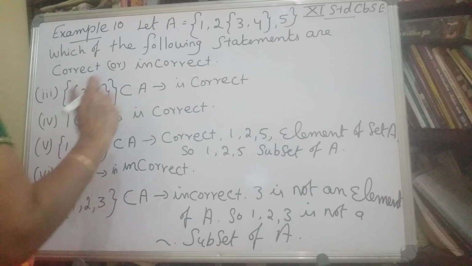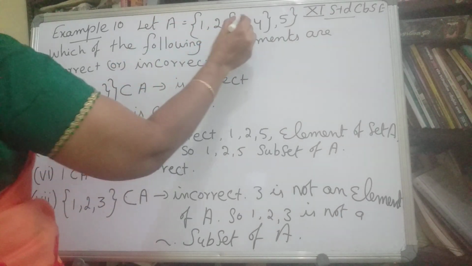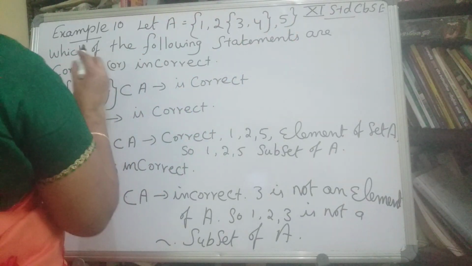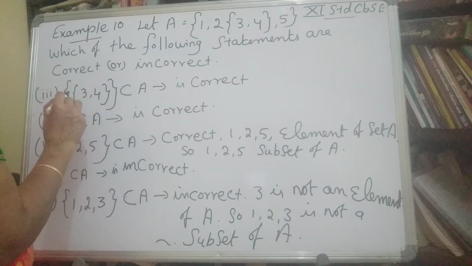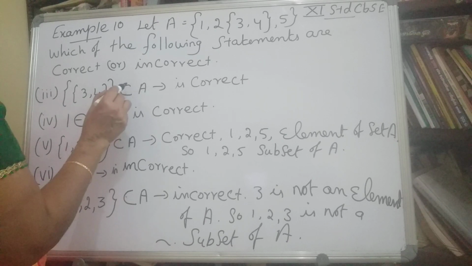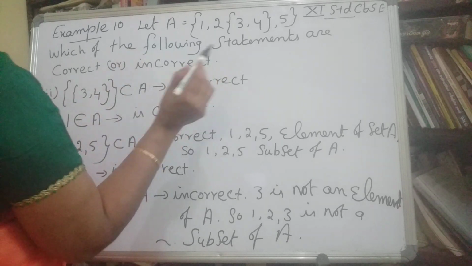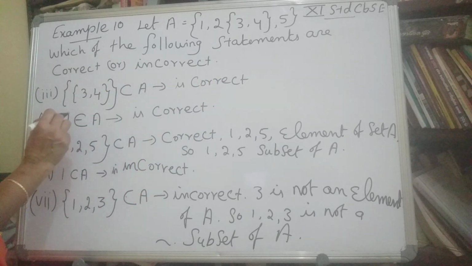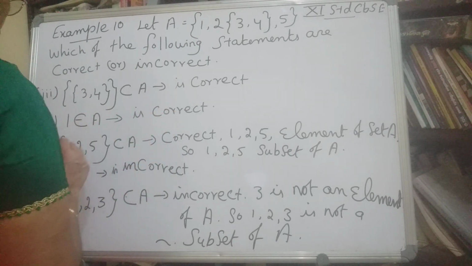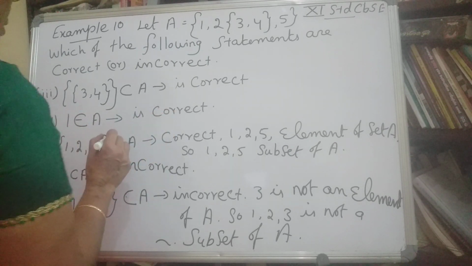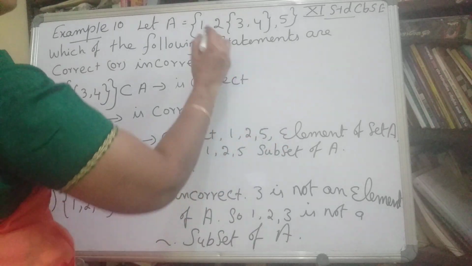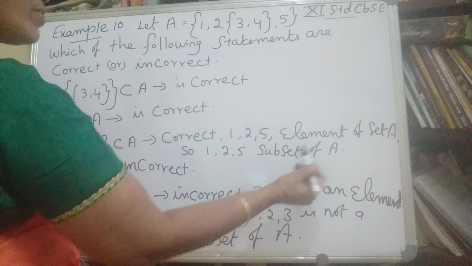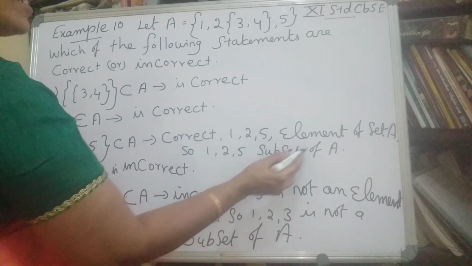Now once again, let A be the set {1, 2}, {3, 4}, and 5. Which of the following statements are correct or incorrect? Third question: {{3, 4}} is a subset of A is a correct statement, and 1 belongs to A is a correct statement. {{1, 2}, 5} is a subset of A is a correct statement, because {1, 2} is an element of set A. So {1, 2} is a subset of A.